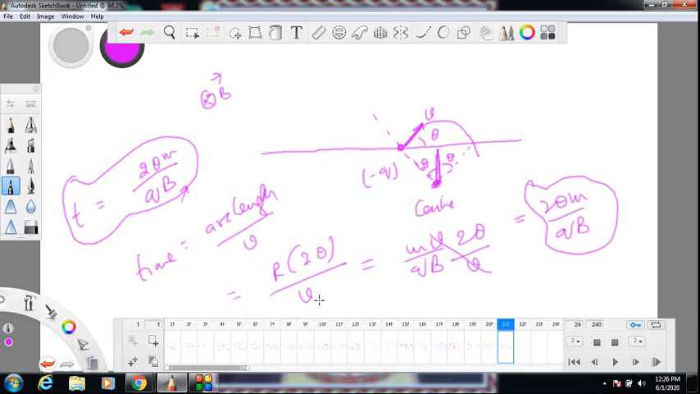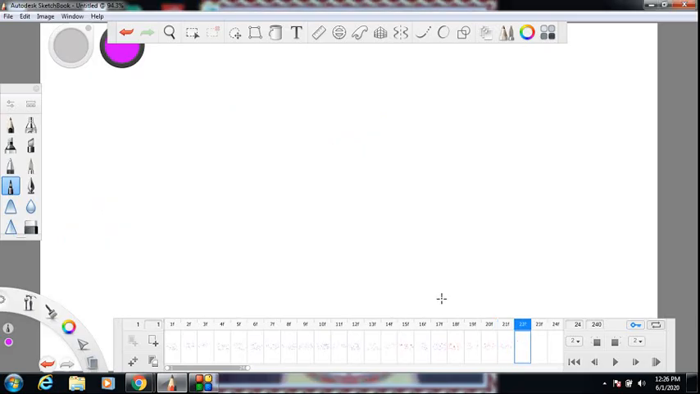This is one of the examples. Let us look at another example in circular path. Very interesting example. So I have a region containing magnetic field. Magnetic field is only in this region. Let us say it is going into the board.